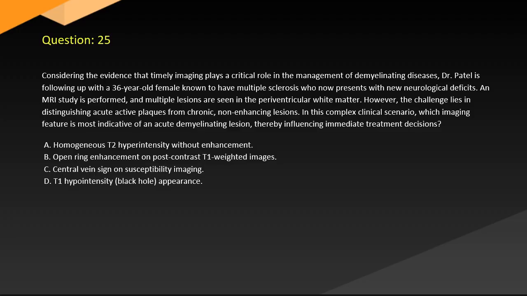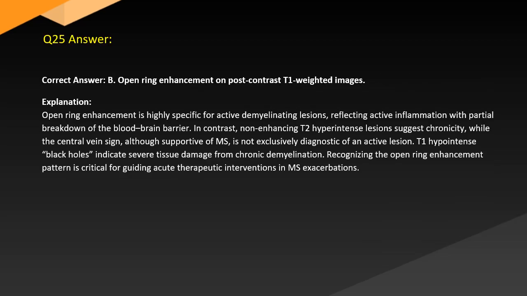A. Homogeneous T2 hyperintensity without enhancement. B. Open ring enhancement on post-contrast T1 weighted images. C. Central vein sign on susceptibility imaging. D. T1 hypointensity black hole appearance. Answer. Correct answer B. Open ring enhancement on post-contrast T1 weighted images.